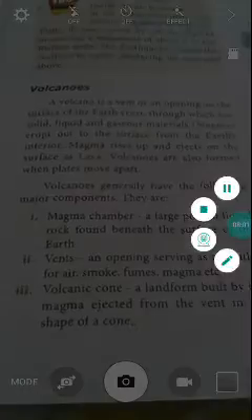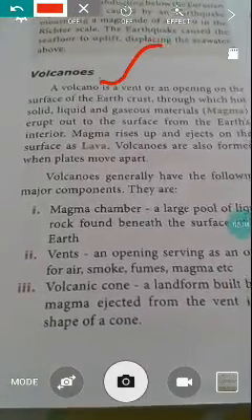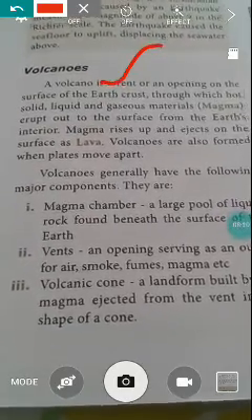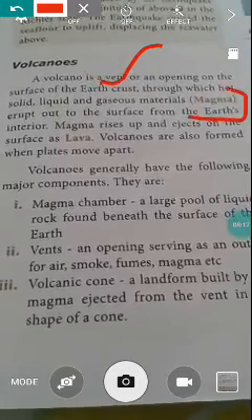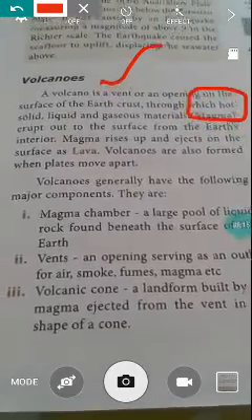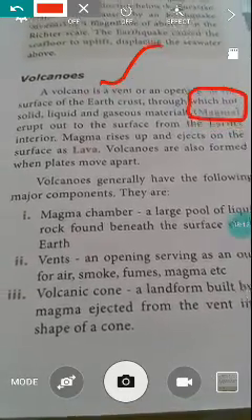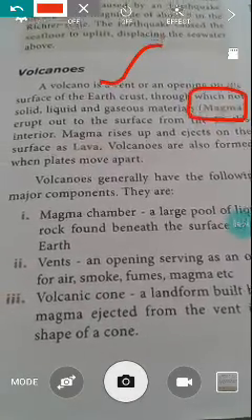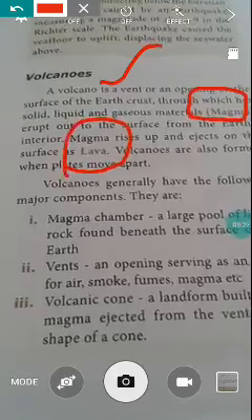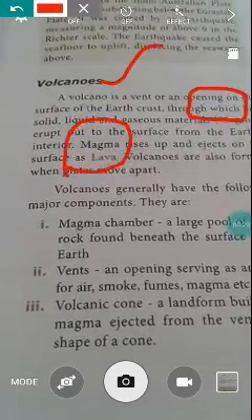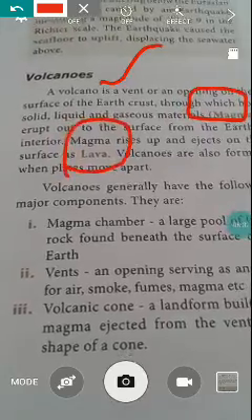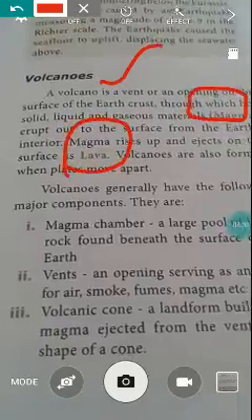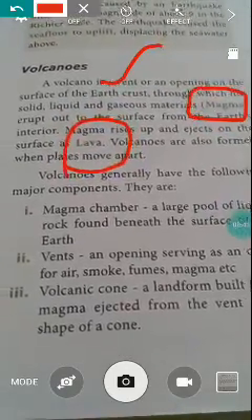Next our topic is volcano. A volcano is a vent or opening on the surface of the earth crust through which hot solid, liquid and gaseous materials, called magma, erupt out of the earth interior. Already we learned magma from the topic structure of the earth. The magma rises up and ejects on the surface as lava. Volcanoes are also formed when plates move apart. Already we learned the plate movements are of three types: convergent, divergent and transform.